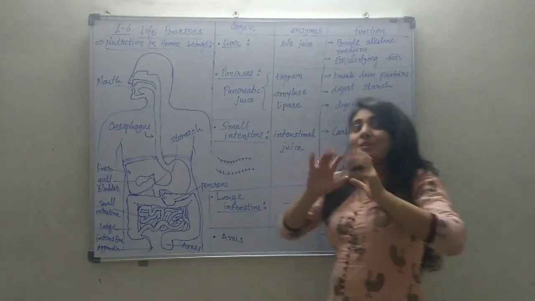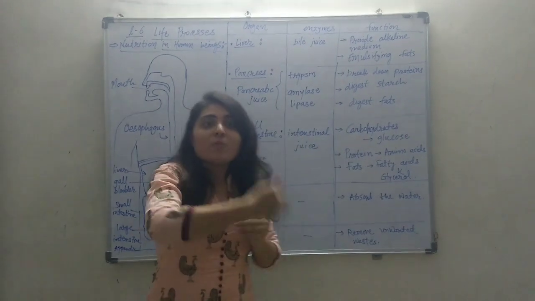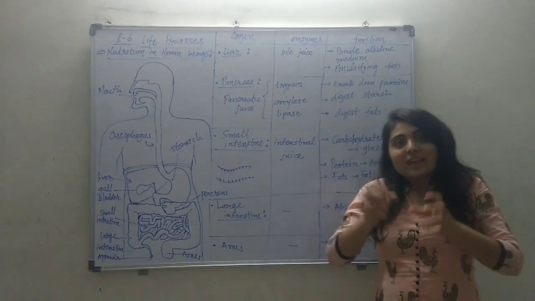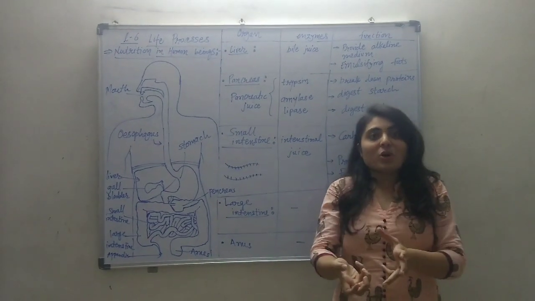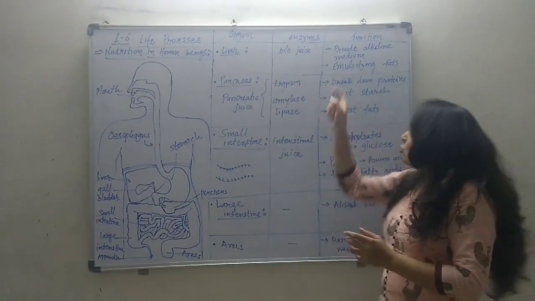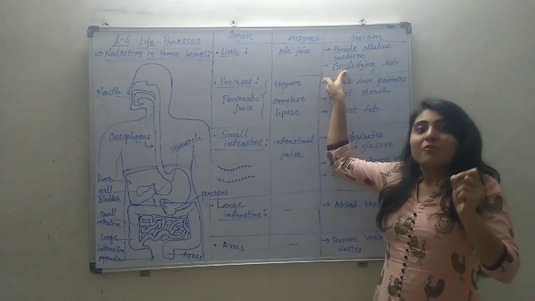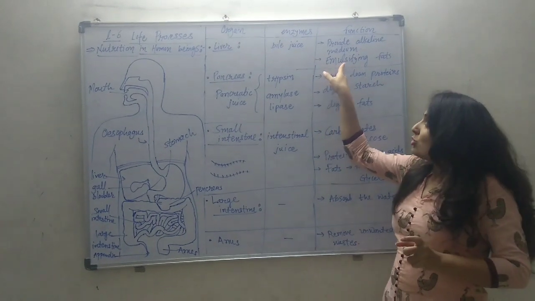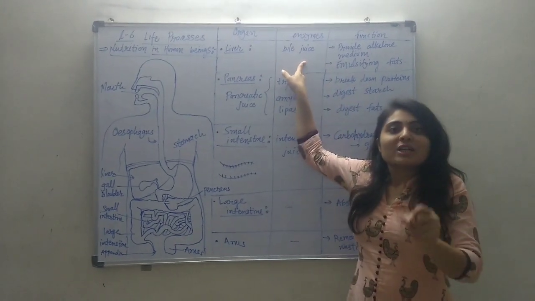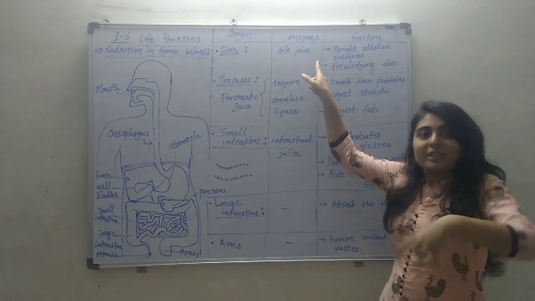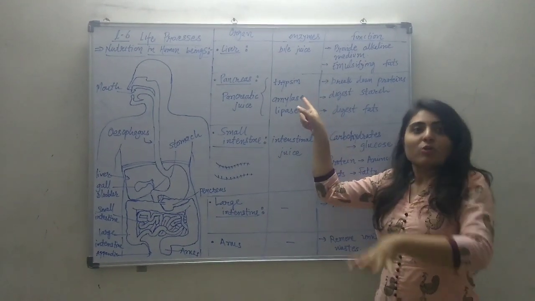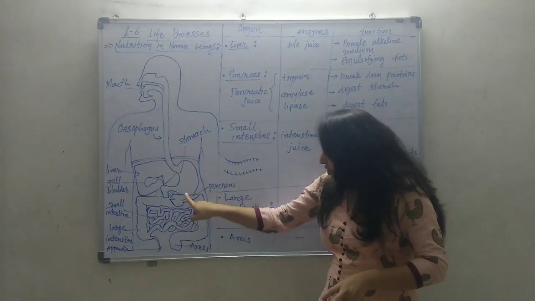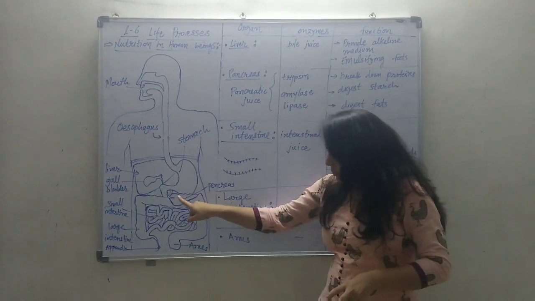So first, this big molecule of fat should be broken down to smaller pieces, and then enzyme can work on smaller pieces for the digestion. So this breaking down of fat molecule into smaller pieces is called emulsification. So this breaking down is also done by bile juice, so that further enzyme can work on it and digest it. Next, pancreas. Pancreas is near the stomach.